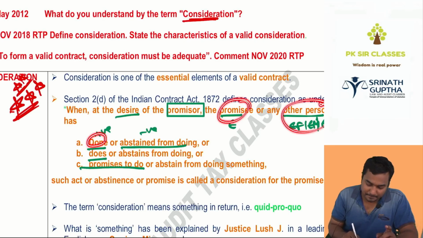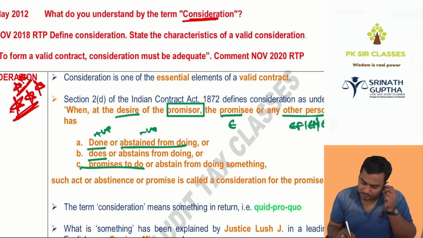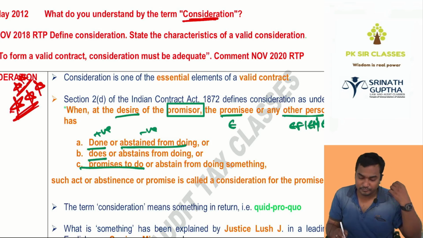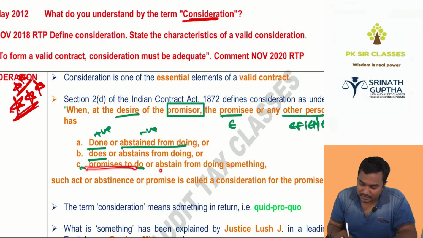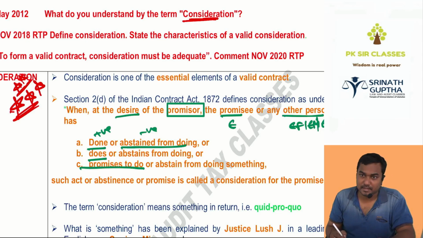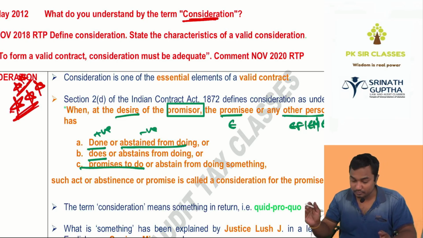It may be past, present, or future. Done or abstained from doing is past, can be positive or negative. Does or abstains from doing is present, positive or negative.